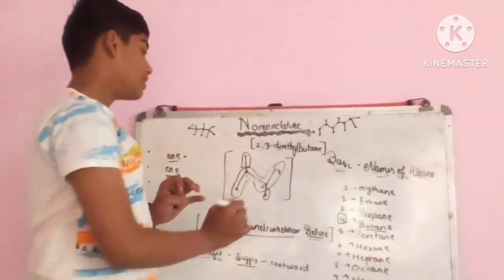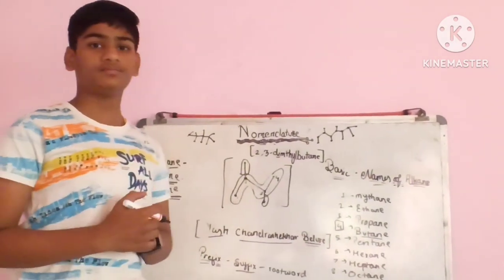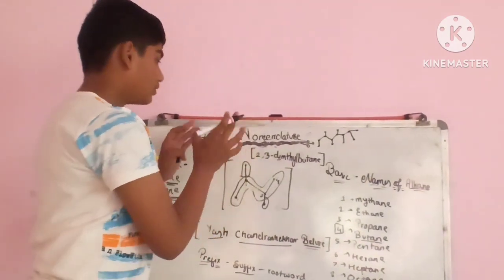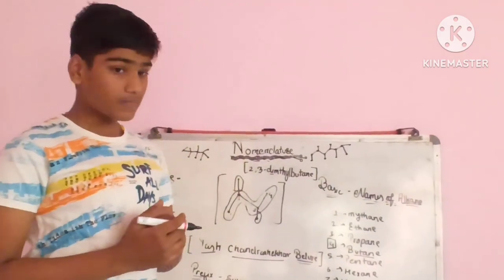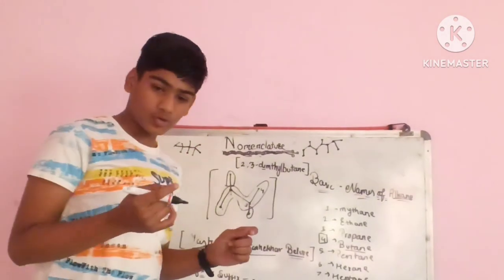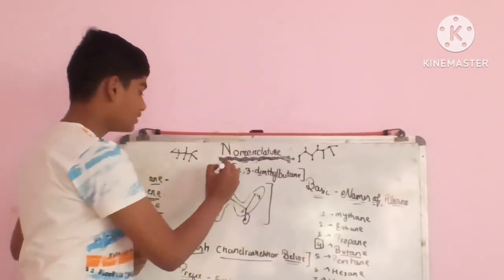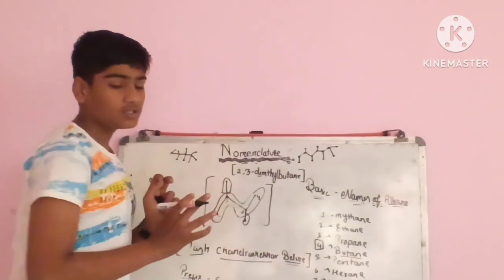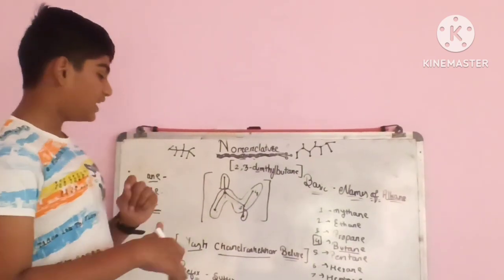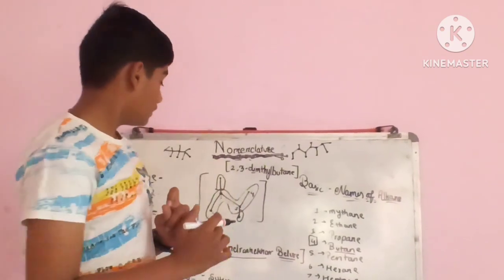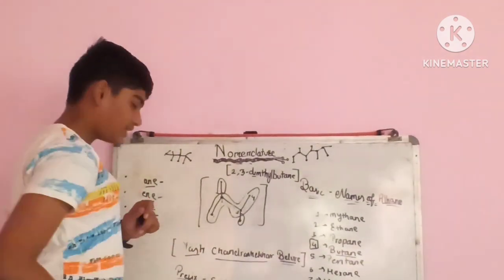This process is called nomenclature, the namakaran of this chemical bond. So this was the basic thing of nomenclature. There are more types such as cyclo, bicyclo, spiro, and many. We have done only the bonds with single bonds. In the next part, we will learn about ENE, that is double bond, and YNE, that is triple bond.